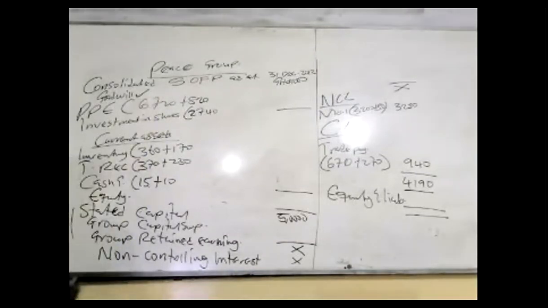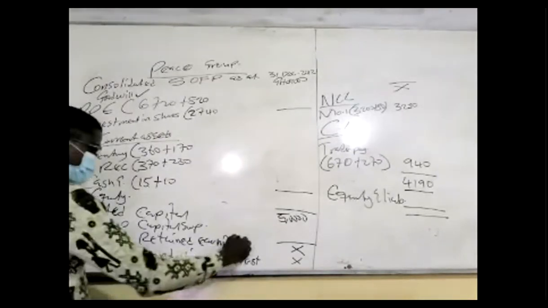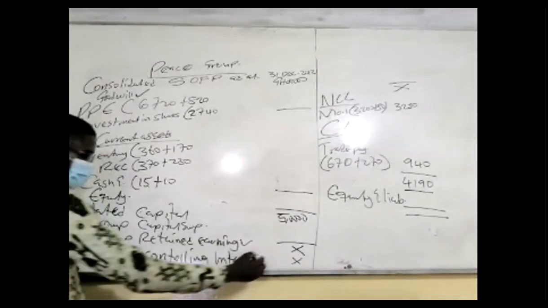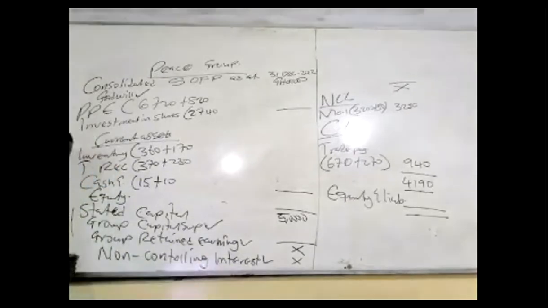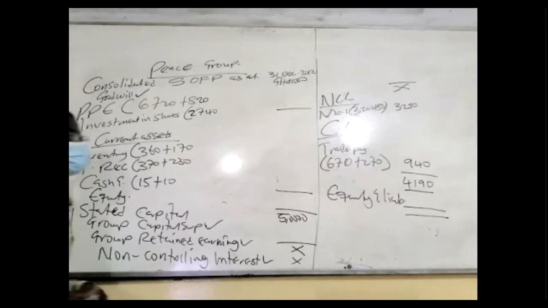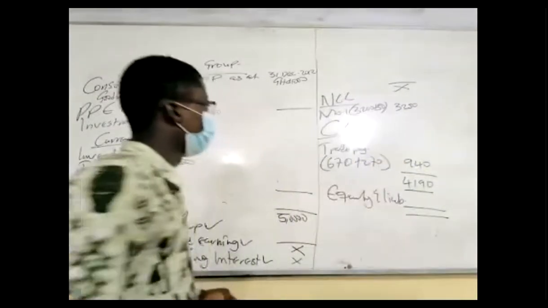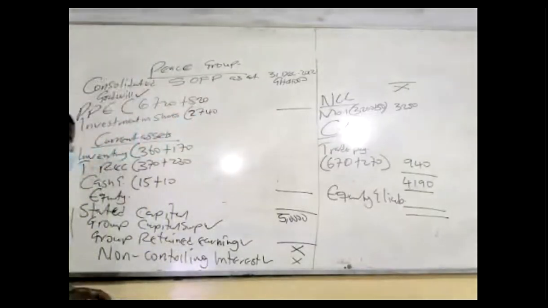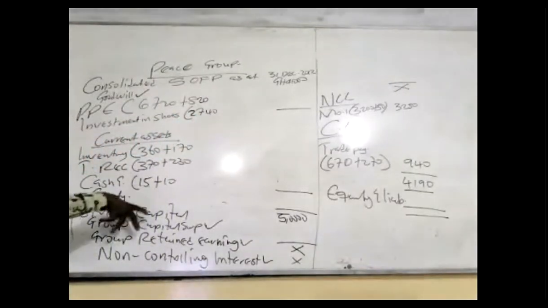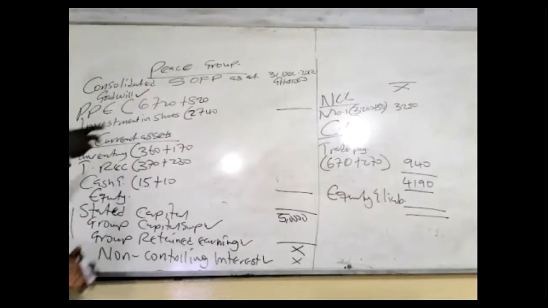We need workings for group retained earnings, NCI, and the group reserves, like the group capital surplus. Group what? Capital surplus. Good. In fact, that's all the areas where we need workings. The rest are adjustments: adding something to it, cancelling something from it, and that is all.